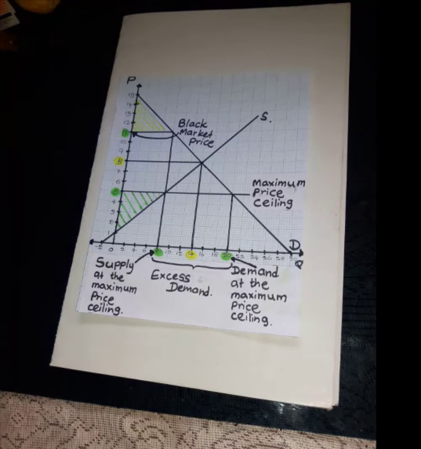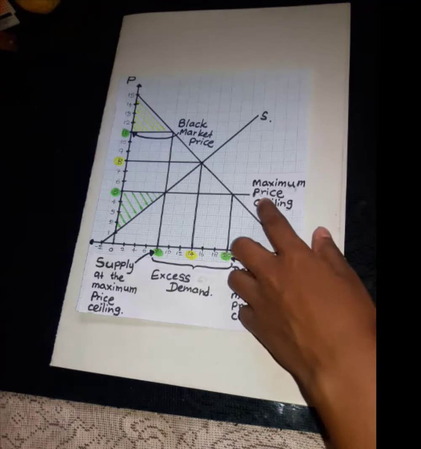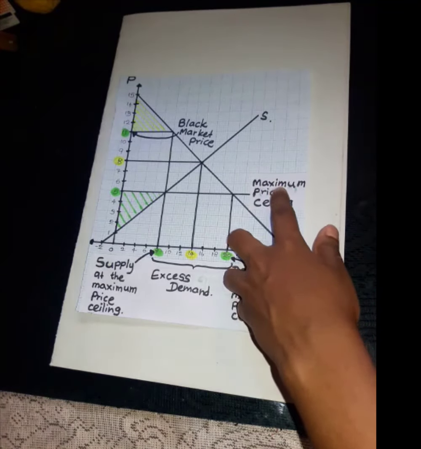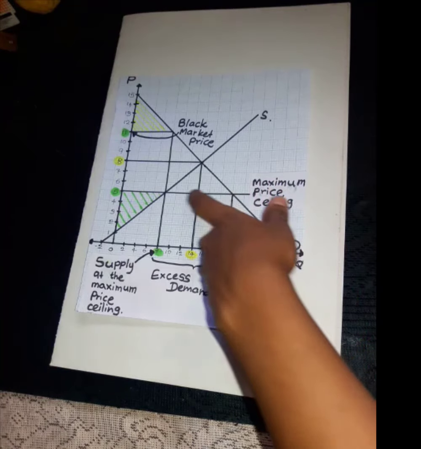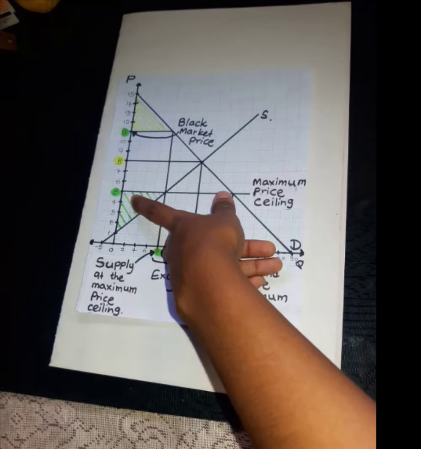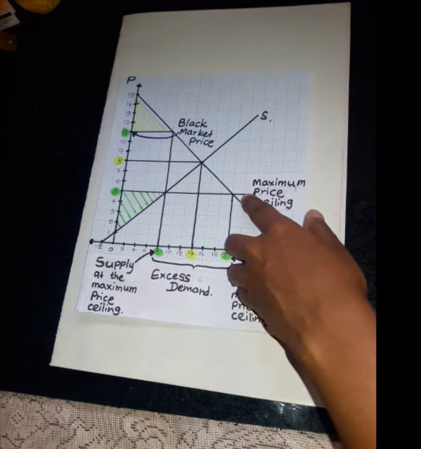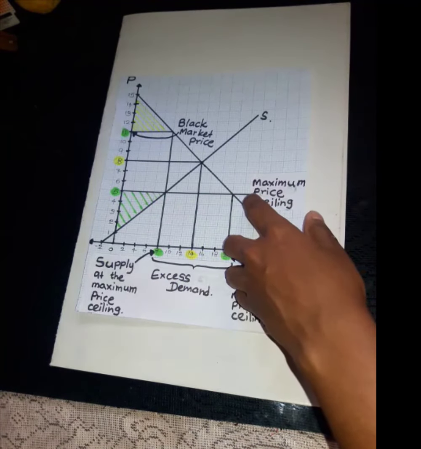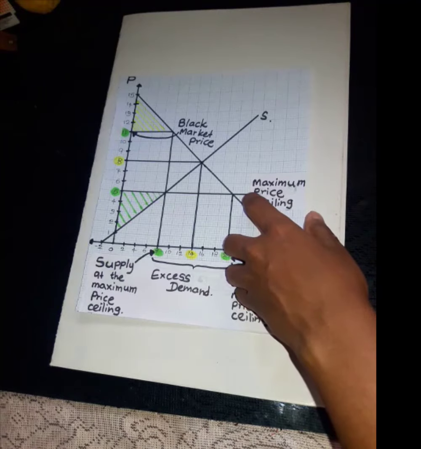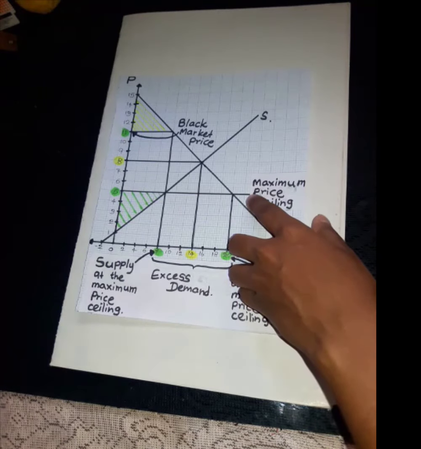Okay, now we assume that the government implements a 5 rupees maximum price for this good. Here is the maximum price ceiling curve. No suppliers can sell this product for more than 5 rupees. If they sell this product for more than 5 rupees, it is an illegal activity.